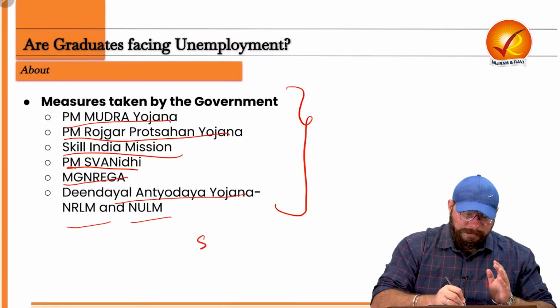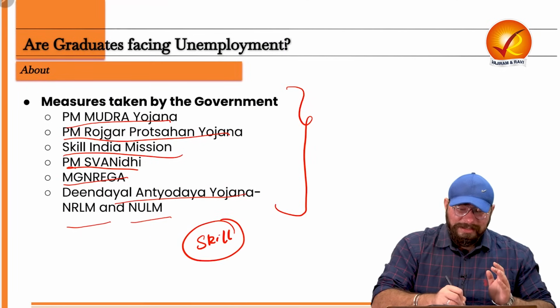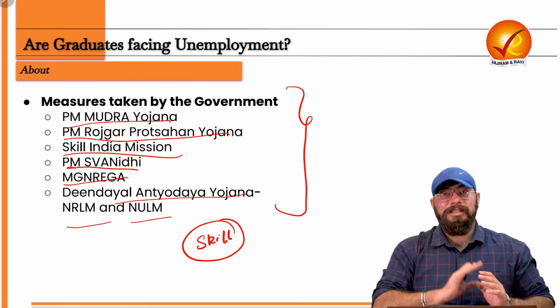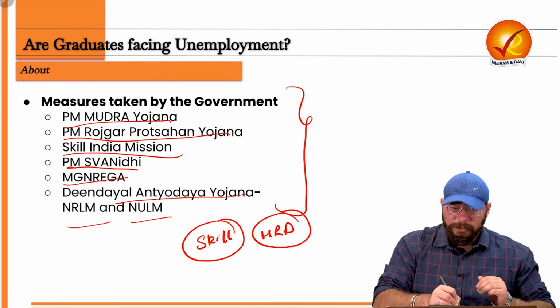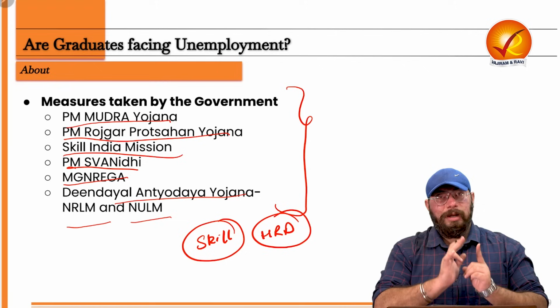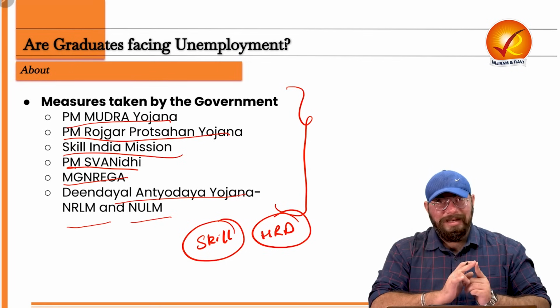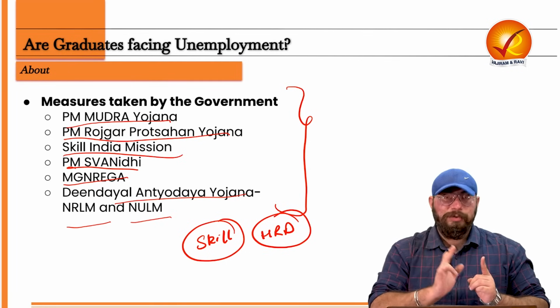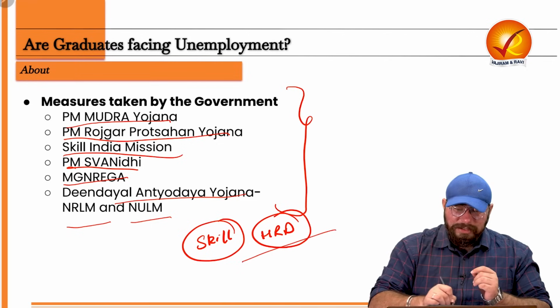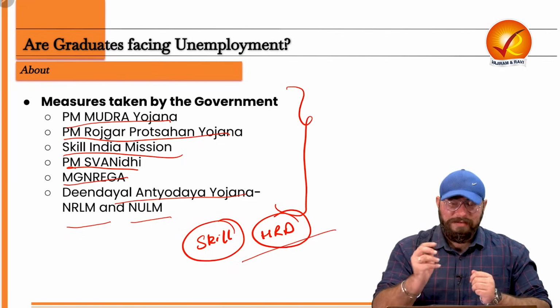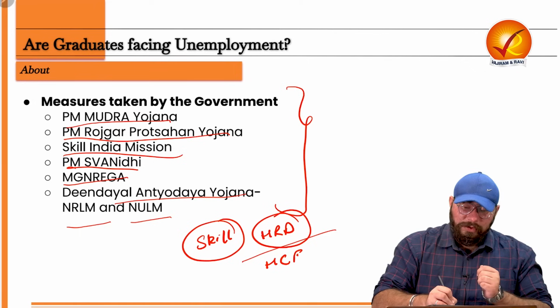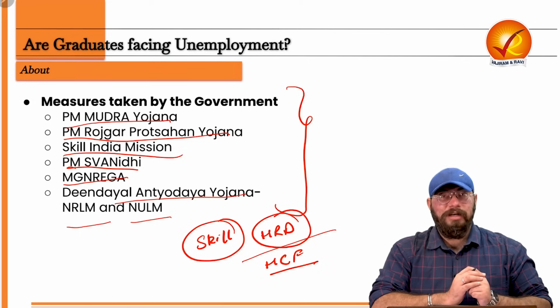But it is our responsibility to ensure skill development, and not just skill development, I will use an even broader term, that is your human resource development. So it is our duty as individuals as well, as society as well, as educational institutions as well, that we focus on human resource development, and also a term which you call human capital formation.